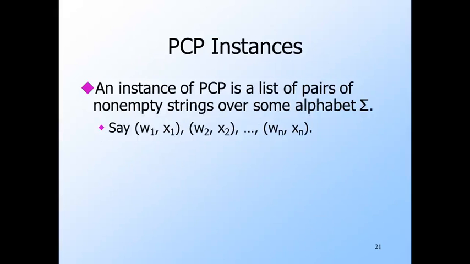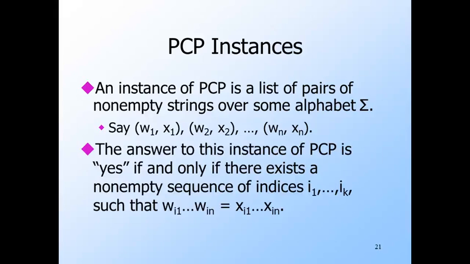An instance of PCP is a list of corresponding strings. That is, a list of pairs of strings over some particular alphabet sigma. The instance has some number of pairs, say n. The first pair is w1 x1, the second is w2 x2, and so on. None of these strings can be the empty string. The property of the list that makes the answer to this instance of PCP be yes is that when we take the first component from each pair on the list,